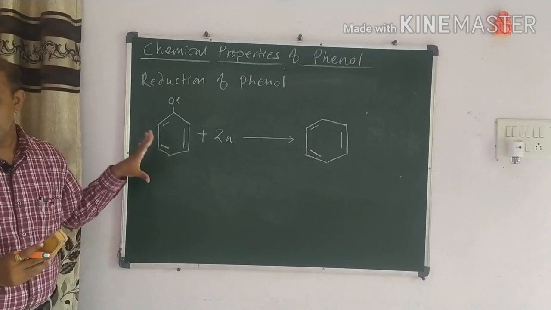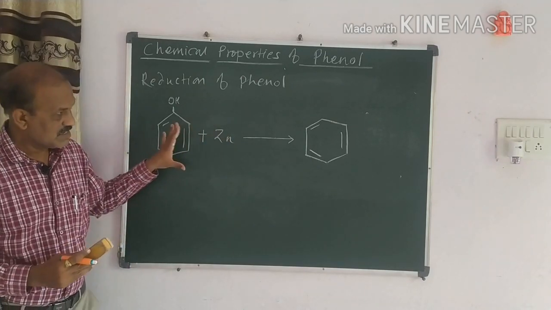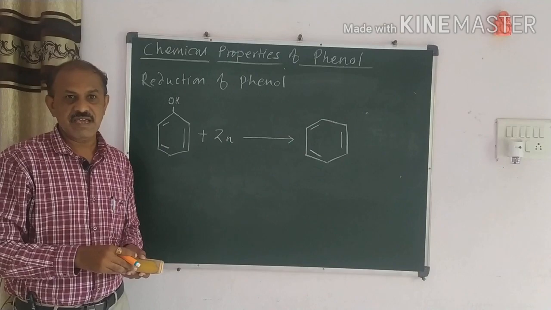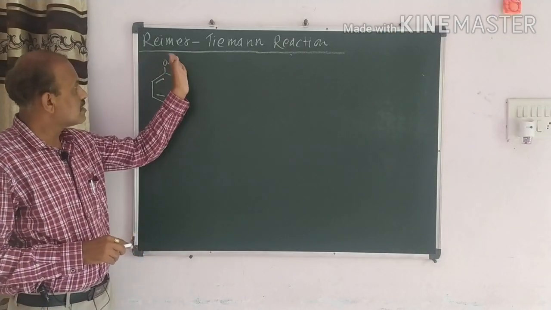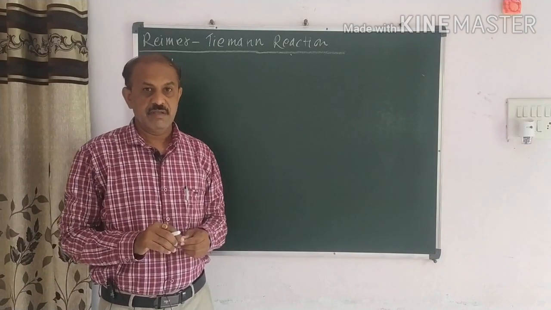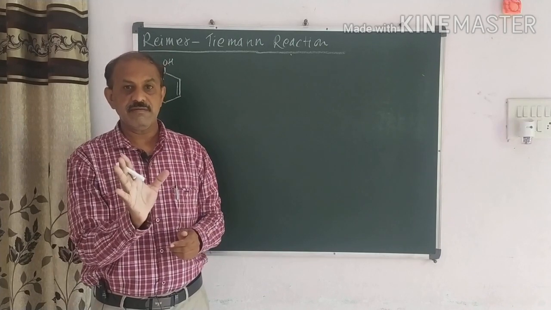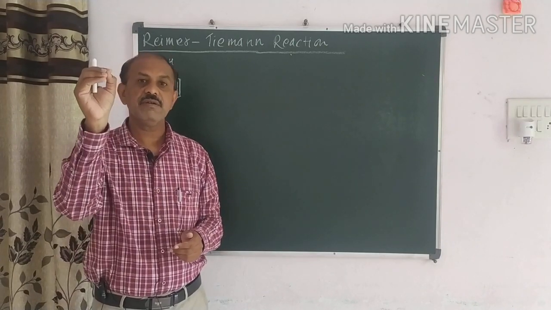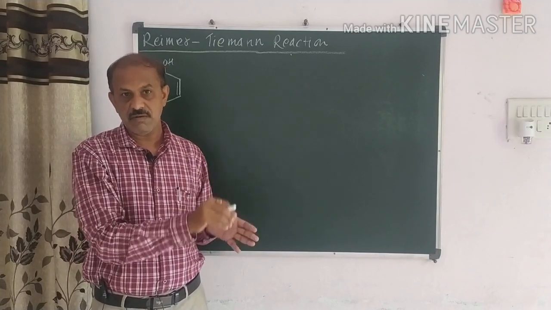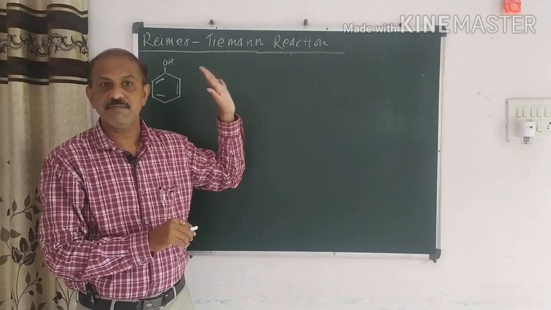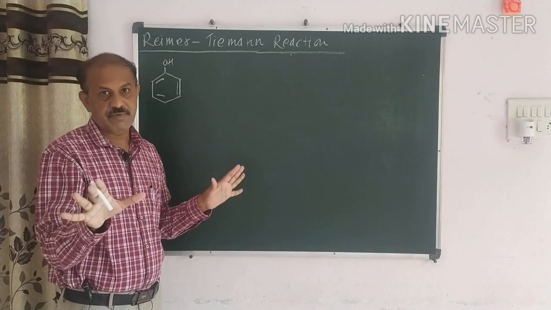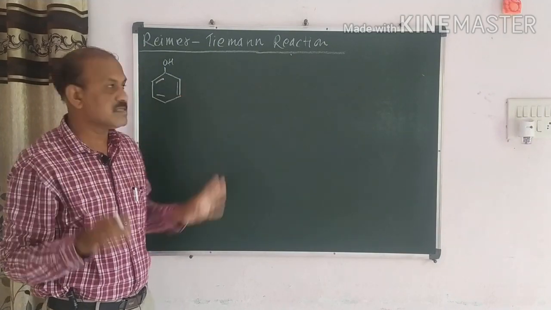So these 6 reactions are very easy. Now we have to move to the next reaction, that is the Reimer-Tiemann reaction, the next reaction of the phenol. Dear friends, I want to say one thing to you. This reaction is given in abbreviated form in our syllabus or textbook, but I want to extend this reaction. You have to write it in your notebook like this. Simple. So see here how the reaction proceeds. Pay more attention without any botheration, because it is very simple. You have to understand easily.